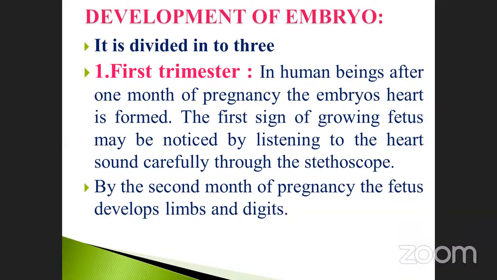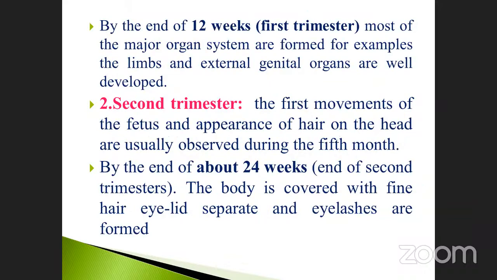We will listen to the heartbeat of the fetus with a stethoscope. By the second month of the pregnancy, the fetus develops limbs and digits, fingers, isn't it? These are all happening. By the end of 12 weeks, the first trimester duration is 12 weeks, which means 3 months. Note it down. Most of the major organ systems are formed. For example, the limbs and the external genital organs are all well developed.